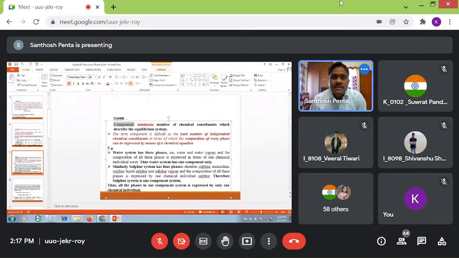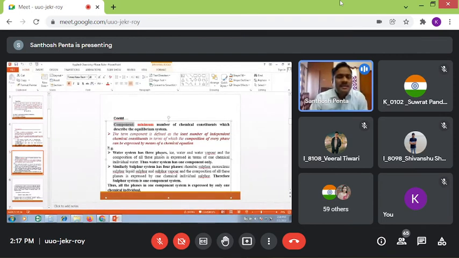That means if you know the minimum number of chemical constituents, then automatically we can guess the other chemical constituents, as well as the composition and the phase of that component.